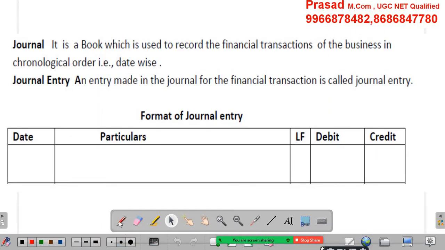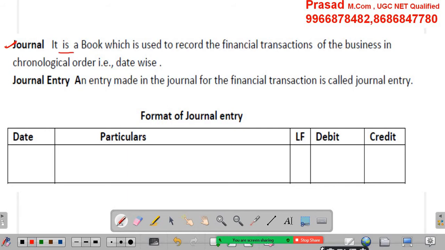Journal. So this is the first stage in recording of the financial transaction. So first of all, let us learn what is the meaning of journal?